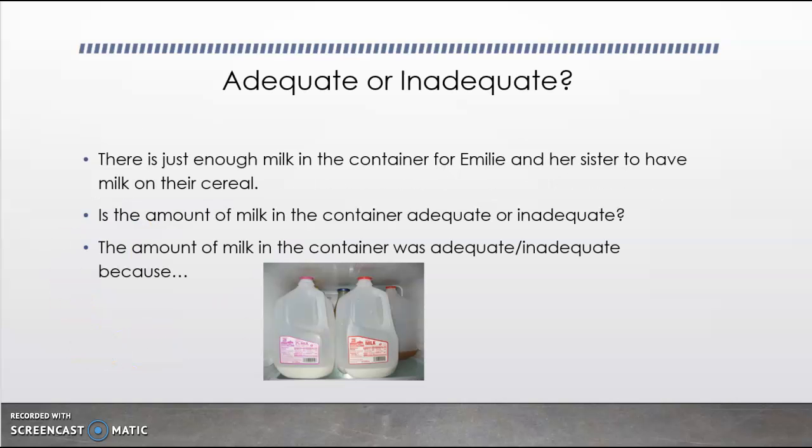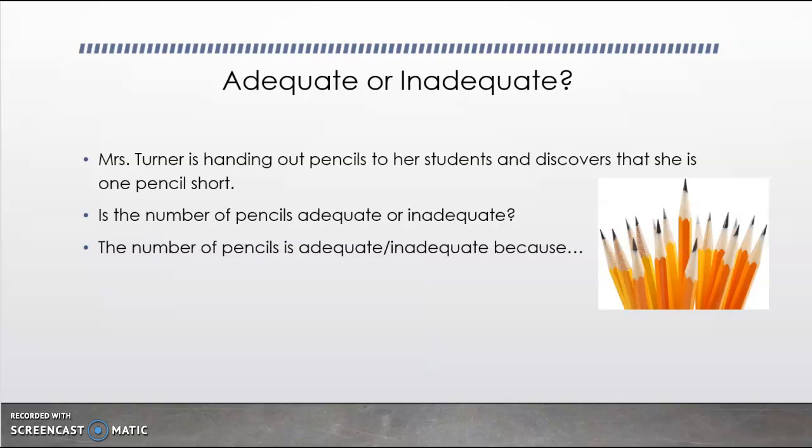I want you to decide, is this example demonstrating something that is adequate or inadequate? There is just enough milk in the container for Emily and her sister to have milk on their cereal. Is the amount of milk in the container adequate or inadequate? You can use this sentence frame to complete your thought. If you said that the amount of milk in the container was adequate, then you are right, because it was just enough for their cereal. Let's look at another example.